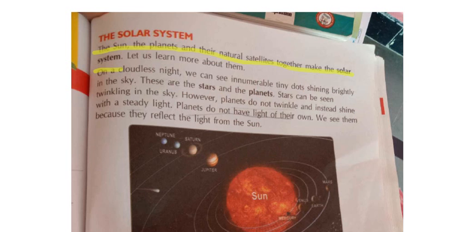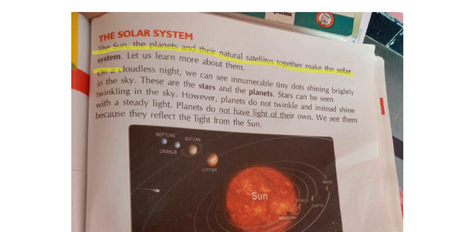At night time we will be seeing stars shining in the sky. However, planets do not twinkle and instead shine with a steady light. Okay, if you see, planets will not twinkle but they will be shining. How will they be shining? With steady light. Steady means constantly. They don't move here and there. Steadily at one place only they will be there, and they will be getting the light.